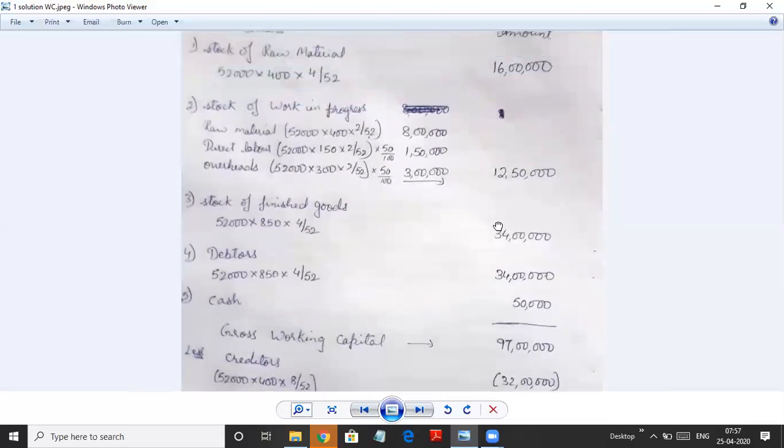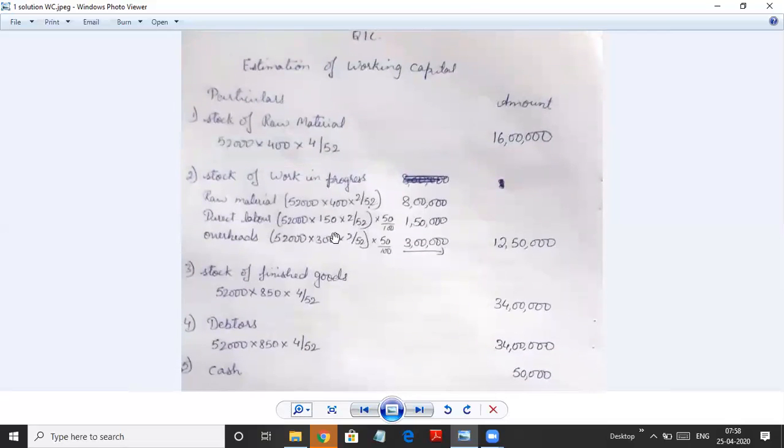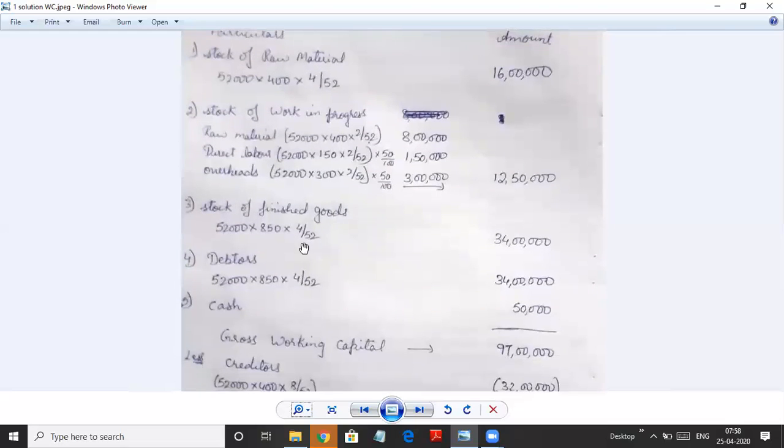I'm repeating it again. We started with raw material, then we went to work in progress. In work in progress, we take all the costs, but we take raw material 100% and other costs as 50%, except selling overheads. In this problem, there are no selling overheads, so there is no question of removing them. But if given, we won't take them. Stock of finished goods, we'll find on the basis of total cost. Debtors also on total cost, unless told to take on sales.